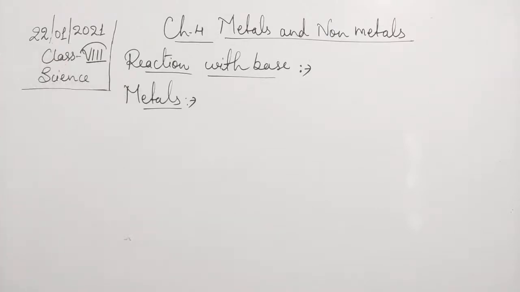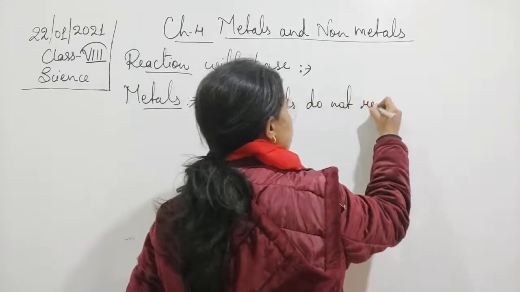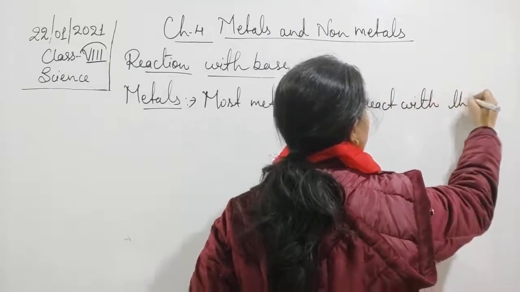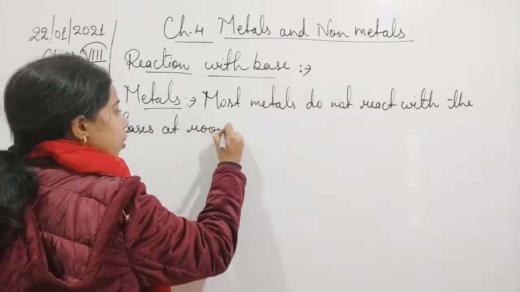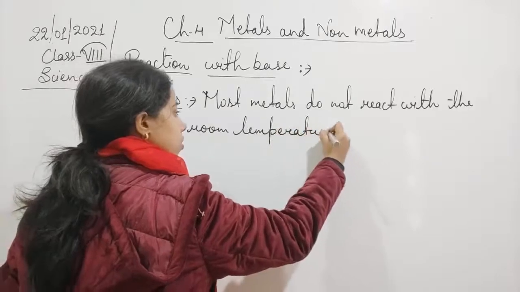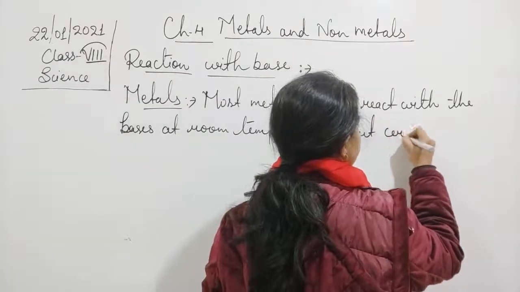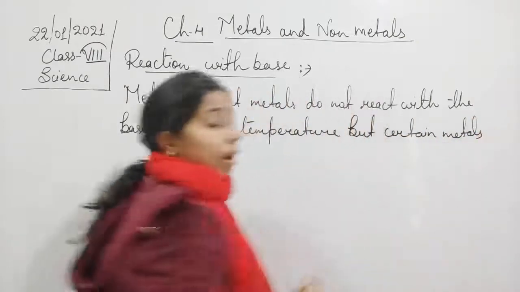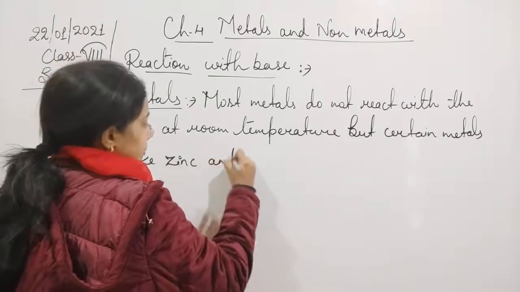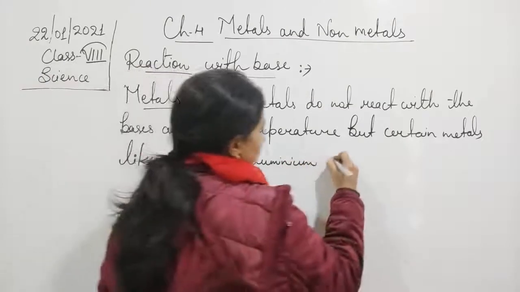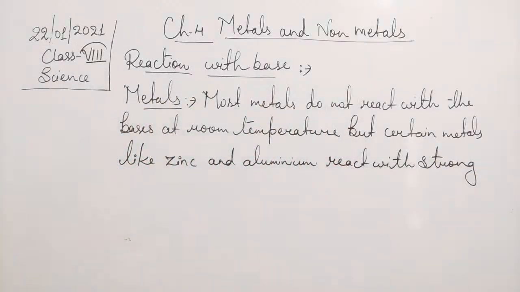Like zinc. So we can write that most metals do not react with the bases at room temperature, but certain metals like zinc and aluminium react with strong bases on heating.